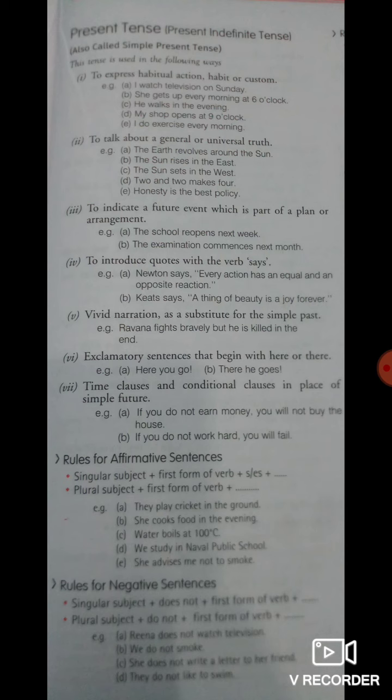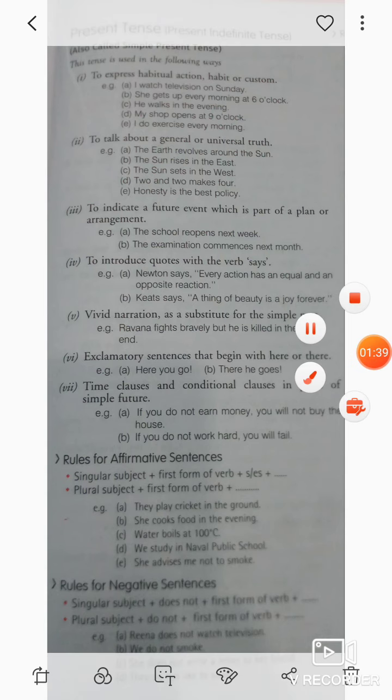So I guess you remember the chart which I gave you in the last lecture on rearrangement of sentences, where I had given you the chart of the tenses, the rules of the different types of tenses, that is the three tenses: present, past, and future. Today I will be explaining the simple present tense, the rules and regulations in the different forms of sentences, then present continuous, and tomorrow I will be explaining the past perfect and past perfect continuous. So now I'll start with my tenses.